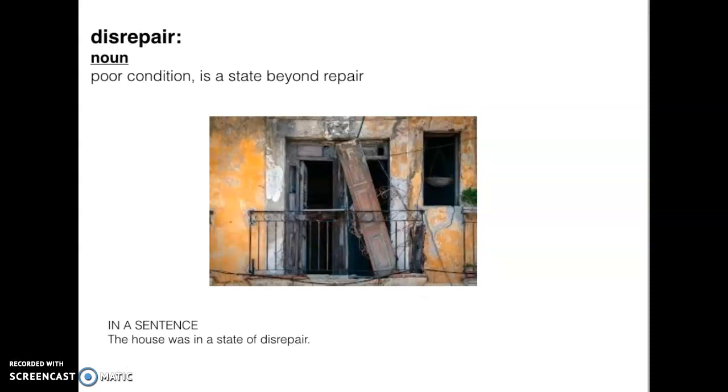Disrepair is a noun. Poor condition, in a state beyond repair. In a sentence, the house was in a state of disrepair, meaning there's no point of fixing this. We might as well start all over again. Disrepair.